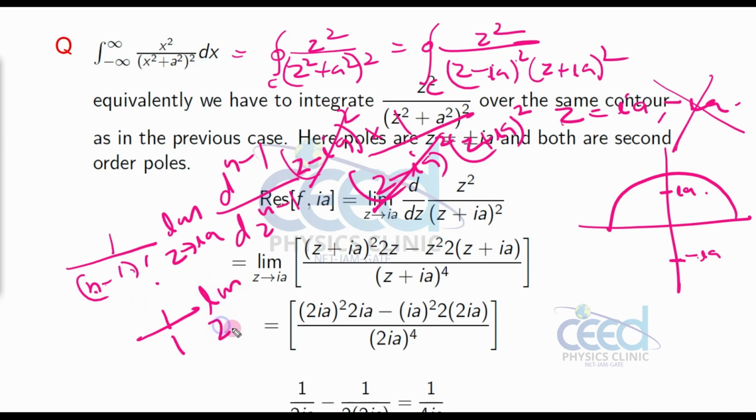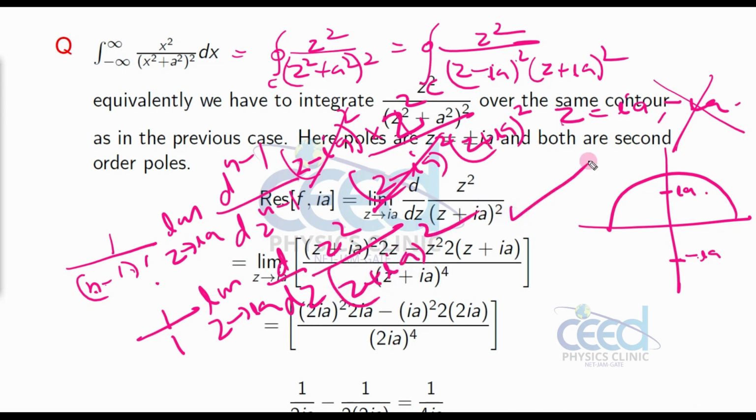Limit as z tends to ia, and with n equal to 2, that is d by dz of z square divided by z plus ia the whole square. Now we can differentiate this using the quotient rule.